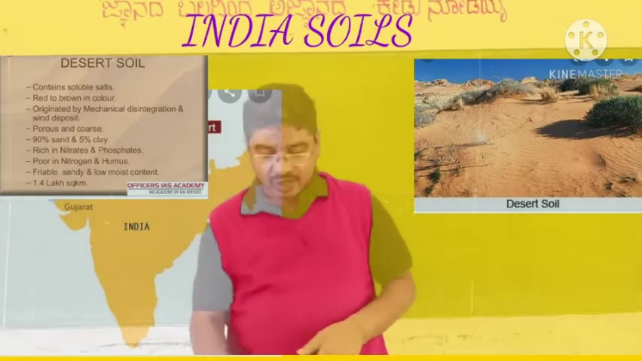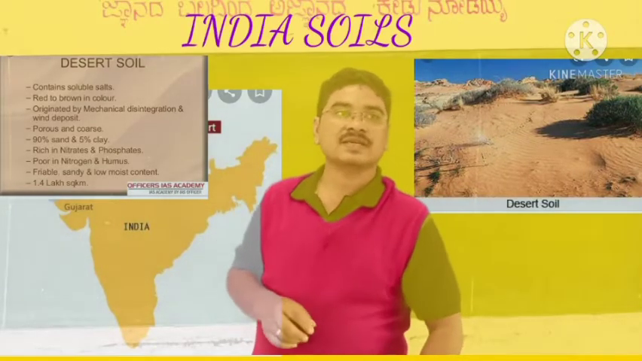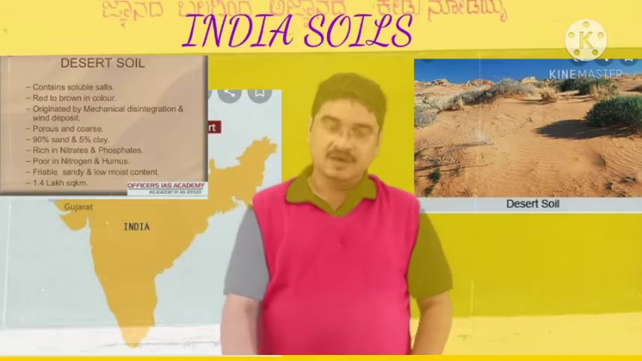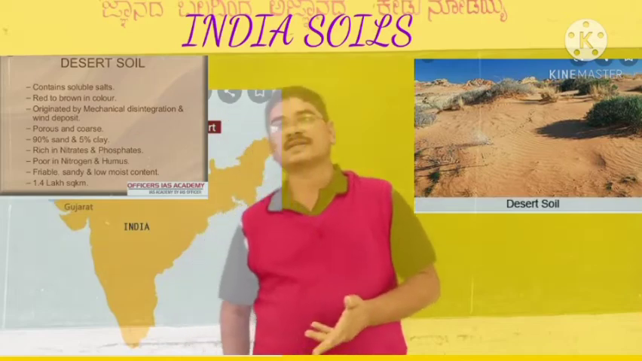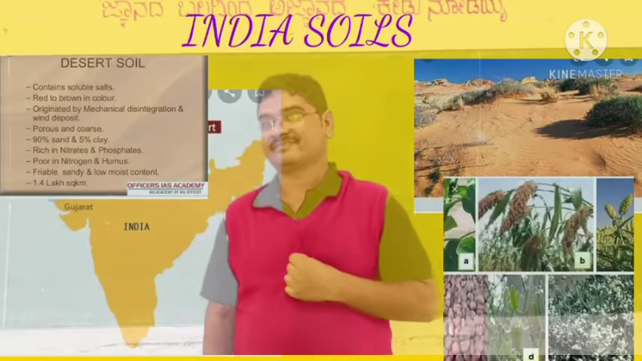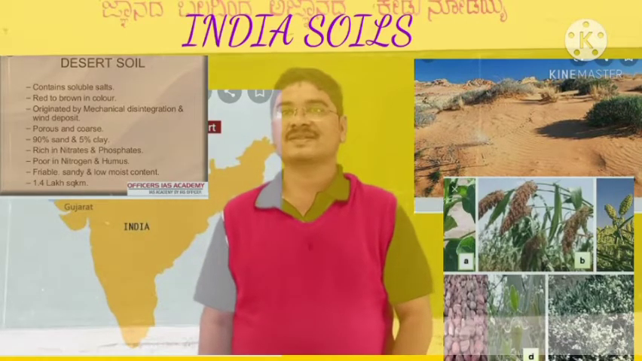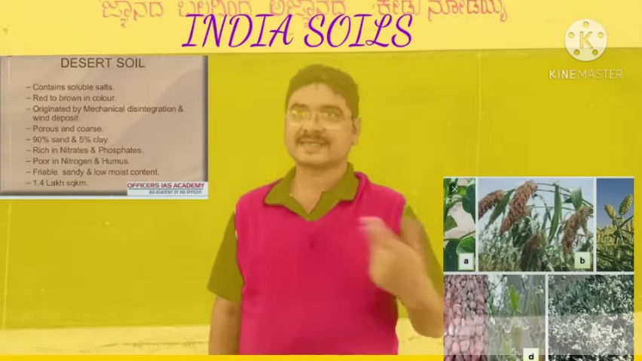They occupy 1.42 lakh kilometer square. Then which are the major crops that can be grown in this desert soil? Dates and pearl millet are the major crops grown in desert soil.